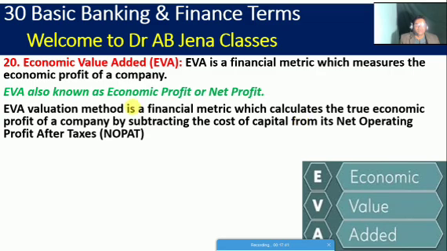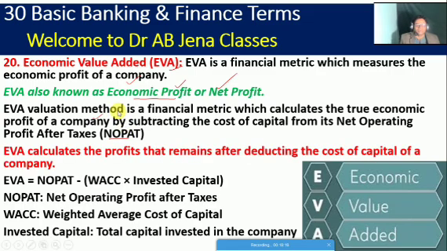Next one, friends, we will see an important concept also: EVA, economic value added. What is this, friends? EVA is a financial metric which measures or calculates the economic profit of a company. So EVA is also known as economic profit or the net profit. The EVA valuation method calculates the true economic profit of a company by subtracting the cost of capital from its net operating profit after tax. Friends, that is NOPAT.